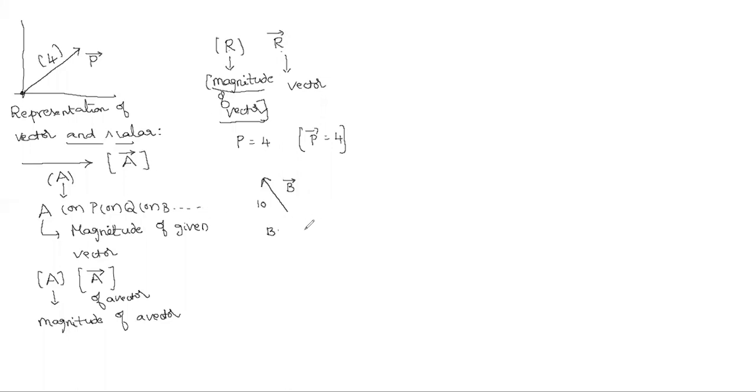Why? Because Manikanta typed here B bar equals to 10. So what do you say? B equals to 10 or B bar equals to 10? B equal to 10. Right. Will you say why it is B, not B bar? This is the magnitude of the vector. So the magnitude of a vector is always represented with only B, and the vector is represented with B bar. So all of you got the clarity here, representing a magnitude and representing a vector?